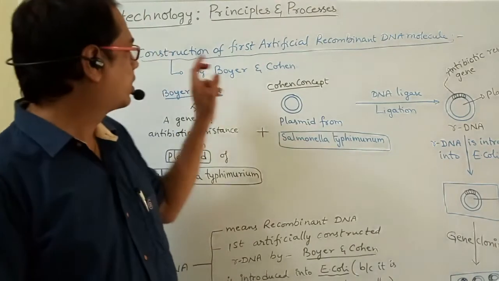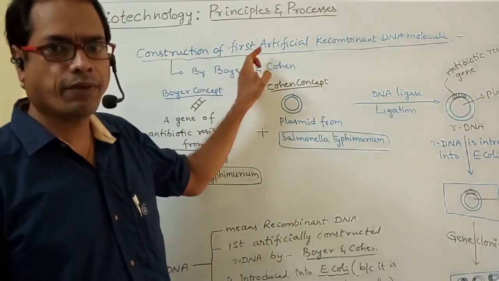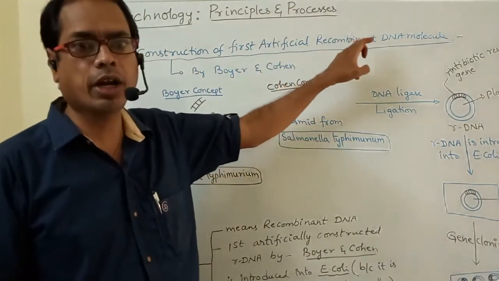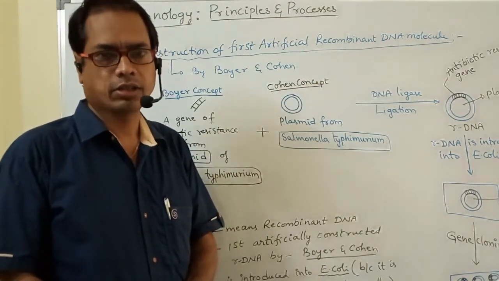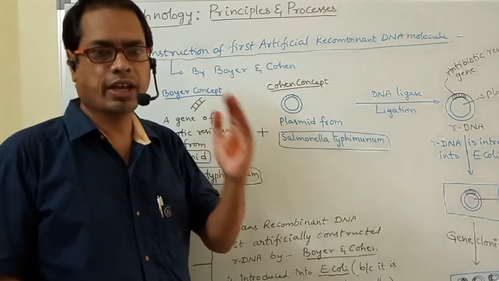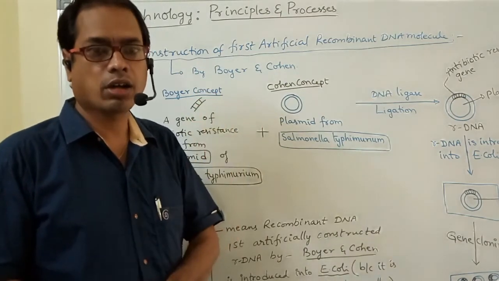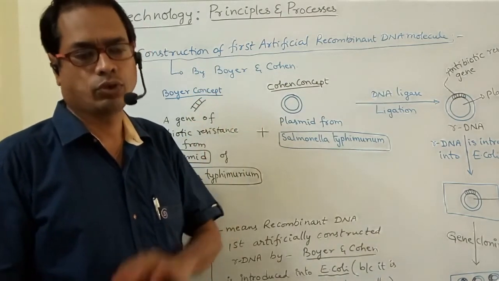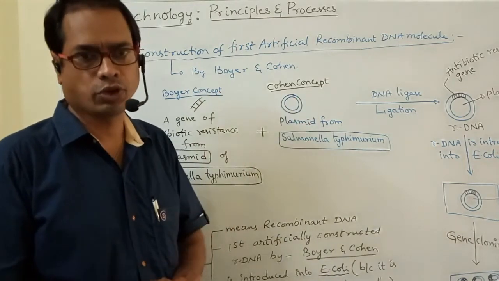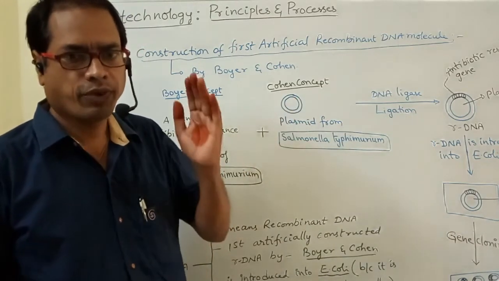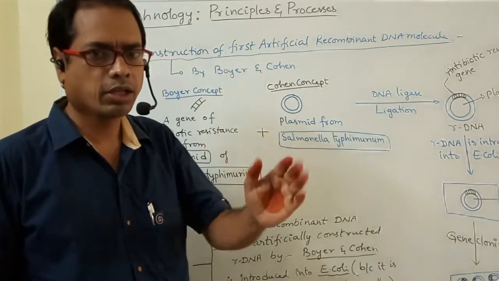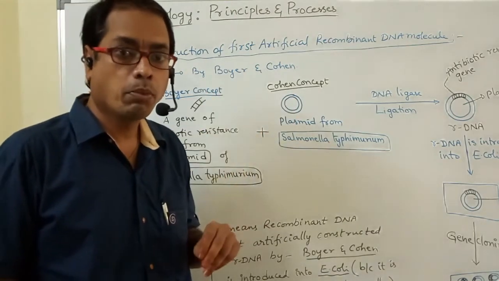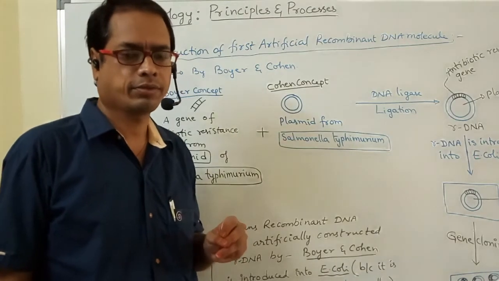Right. Construction of the first artificial recombinant DNA molecule. What is rDNA? Who are the scientists who first constructed that artificial rDNA? Those are the points we have to discuss now. The first artificial rDNA was constructed by two scientists, Boyer and Cohen.